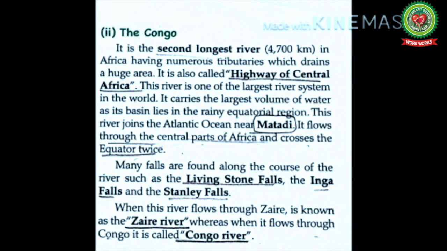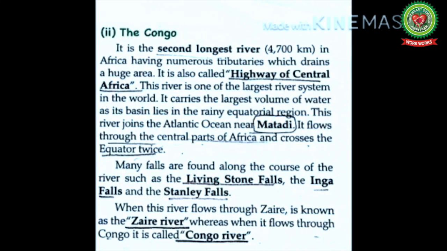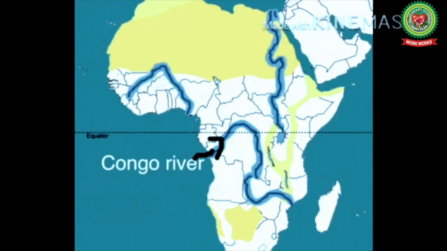This river is one of the largest river systems in the world. It carries the largest volume of water, as its basin lies in the rainy equatorial region. This river joins the Atlantic Ocean near Matadi. It flows through the central part of Africa and crosses the equator twice.